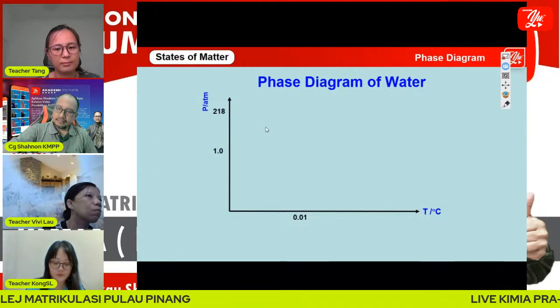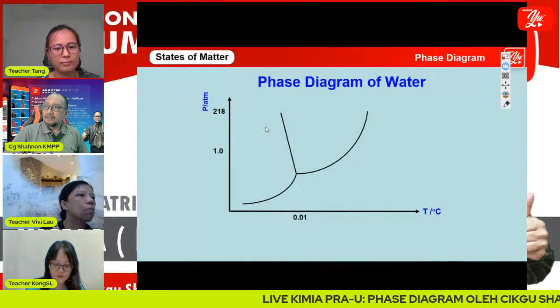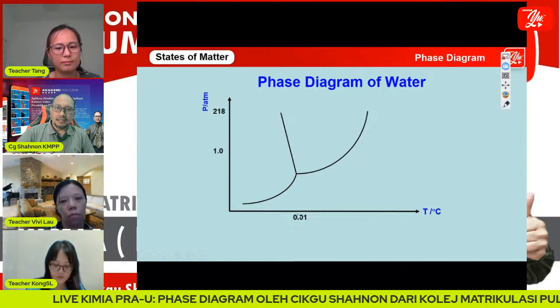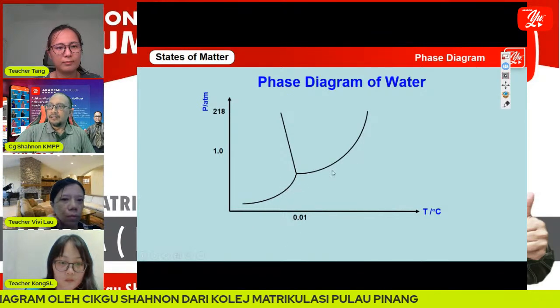And then the curve is like this. Okay, we have the curve like this. Can you see the arrow here?